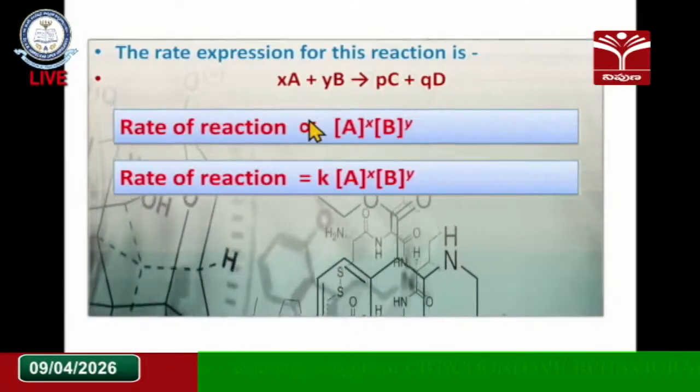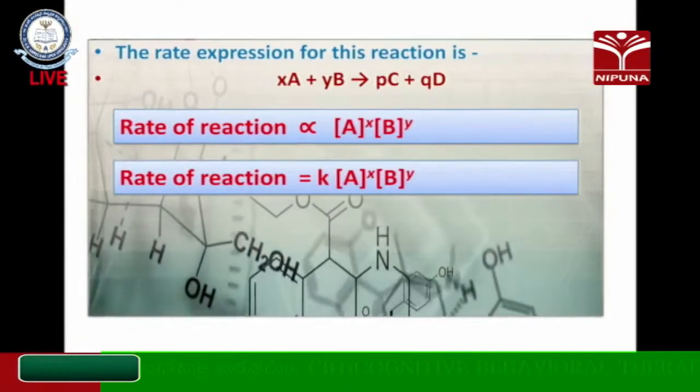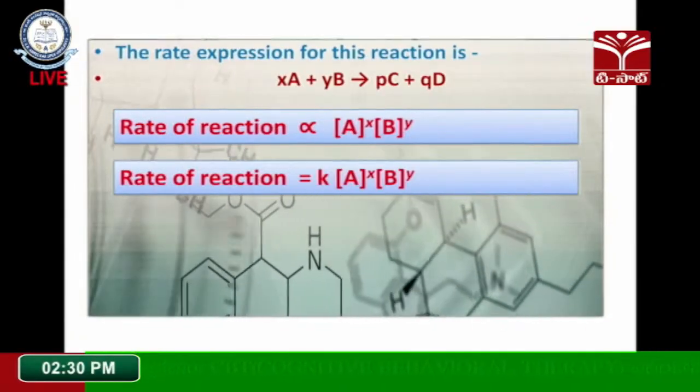For a general case, X moles of A react with Y moles of B to convert into products. In this particular reaction, the rate of the reaction is directly proportional to the concentration of A power X, where X is the coefficient of reactant A, and the concentration of B power Y, where Y is the coefficient of B. Capital A and B are the reactant molecules whose coefficients can be written as the powers.